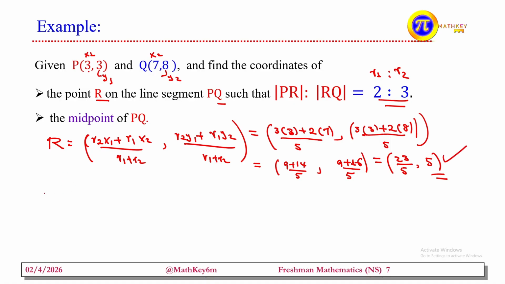In case of midpoint, if our R is the midpoint of PQ, R is equal to taking the sum of them. That means x1 plus x2 divided by 2 and y1 plus y2 divided by 2. Why do we take this one? Since the ratio is 1 to 1.